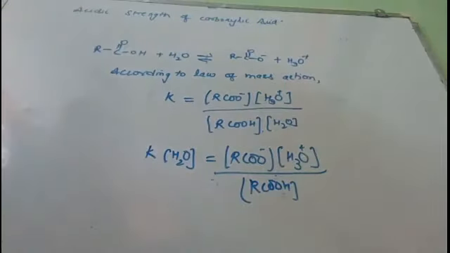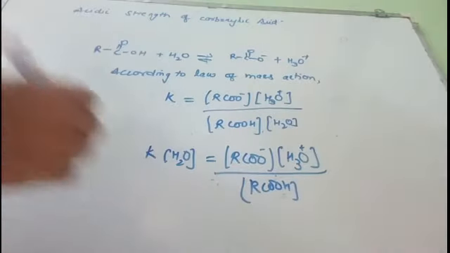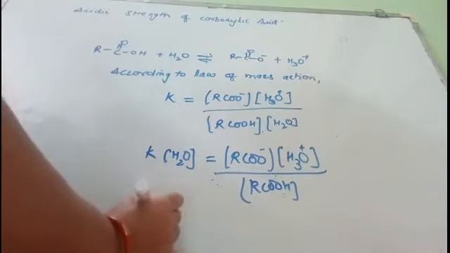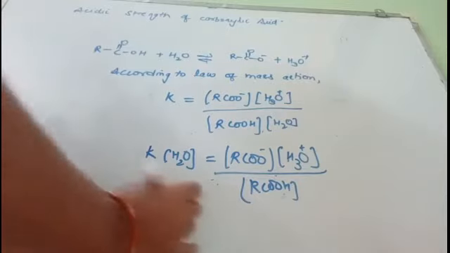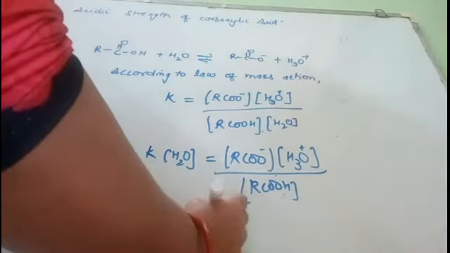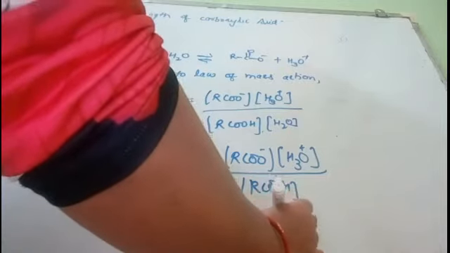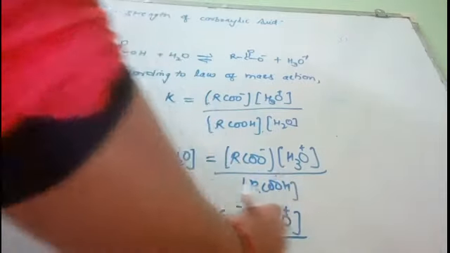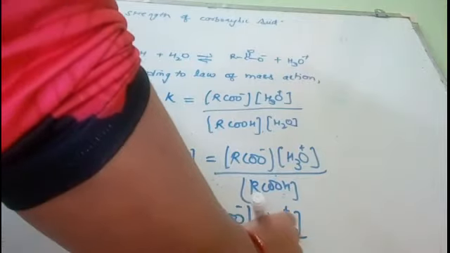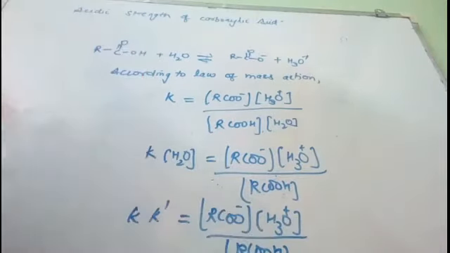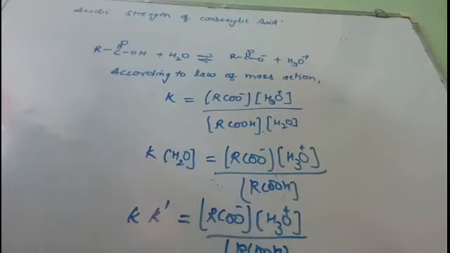Because water dissociates to a negligible extent, we can take its concentration as constant. Now we can put a new constant instead of water, that is K dash, equal to the concentration of RCOO minus times the concentration of H3O plus, divided by the carboxylic acid concentration.